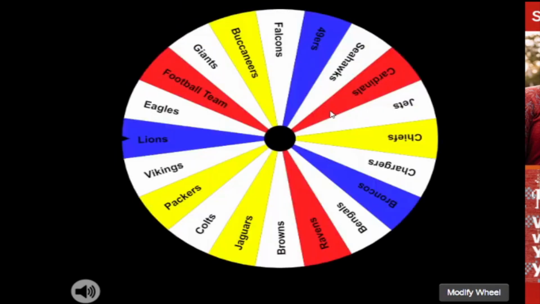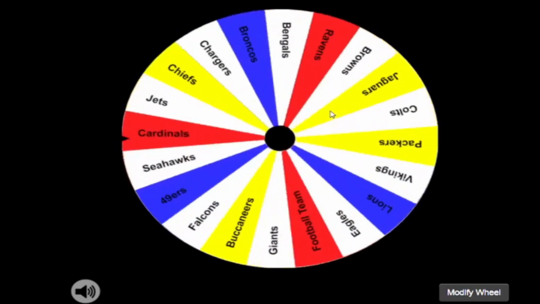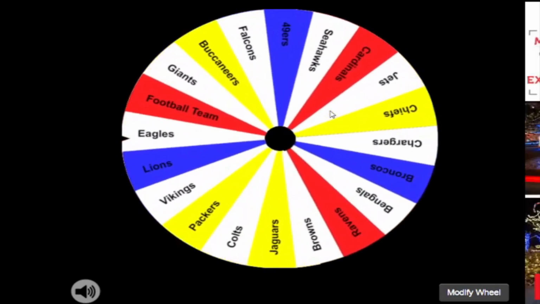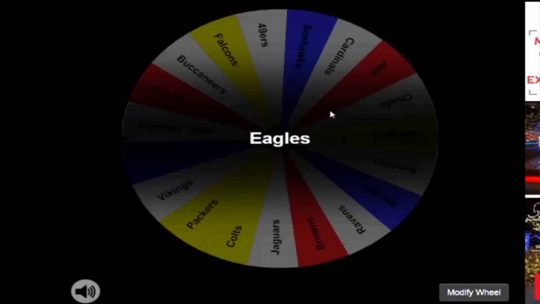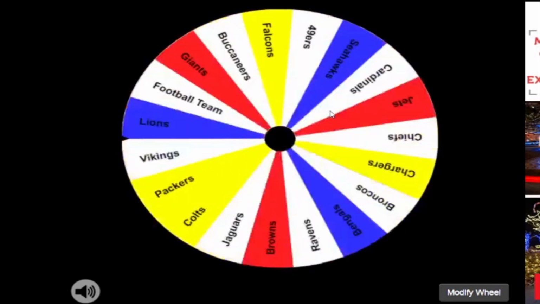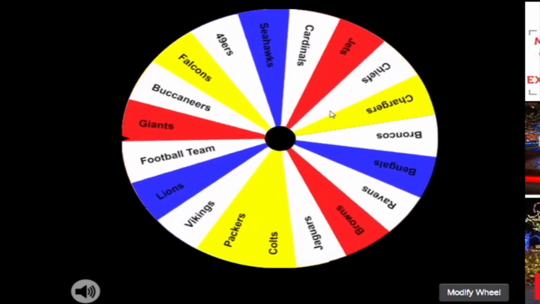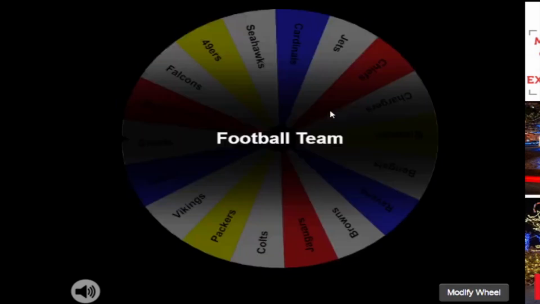Interesting. Still some good teams left that have not been chosen, which means they're going to have a lot of away games to play. Speaking of, the number 13 seed is going to be the Eagles. So that's a pretty sucky team in a pretty decent spot, if you can say. Our number 14 seed is going to be Washington football team. Speaking of them, they just beat Dallas in, I believe, the Thanksgiving game.